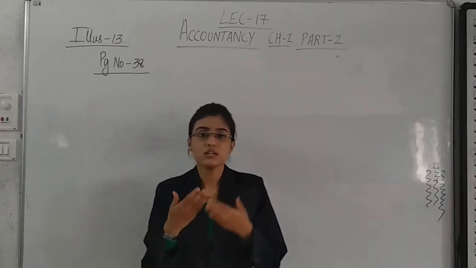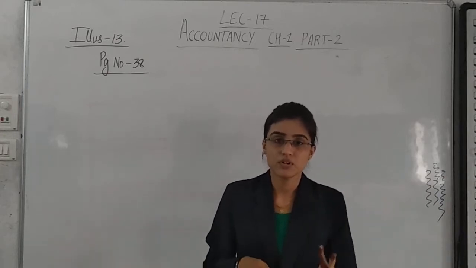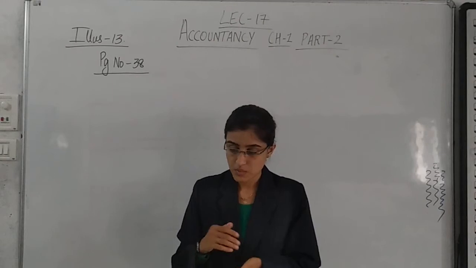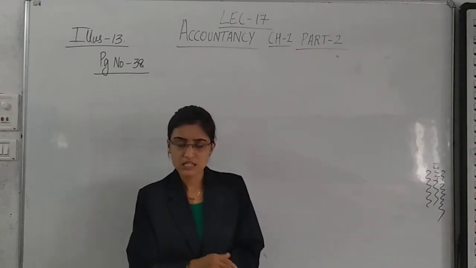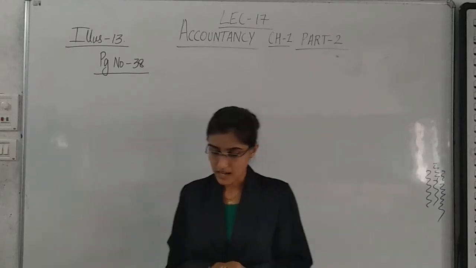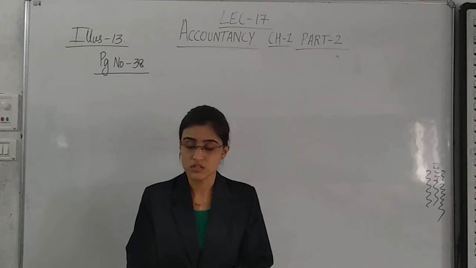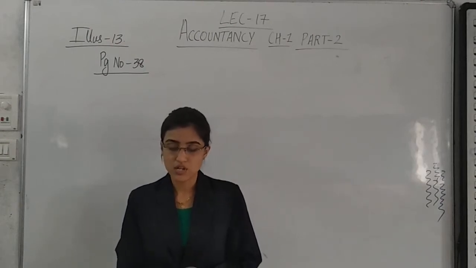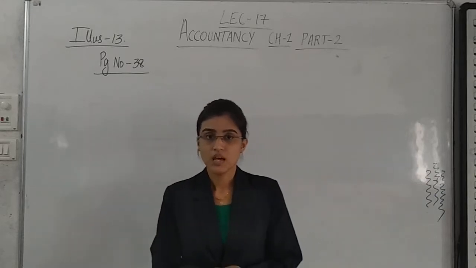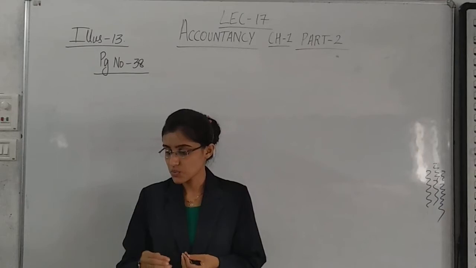So this is calls in arrears from 3 people. The first one did not pay allotment, first and final. The second one did not pay first and final. And the last person did not pay final call. Then after necessary formalities, all the shares of these 3 persons were forfeited and were reissued at rupees 8 per share. So let us understand the question simply and quickly.